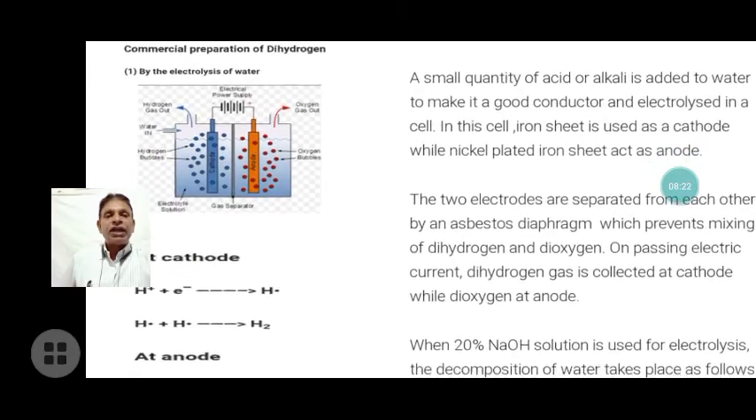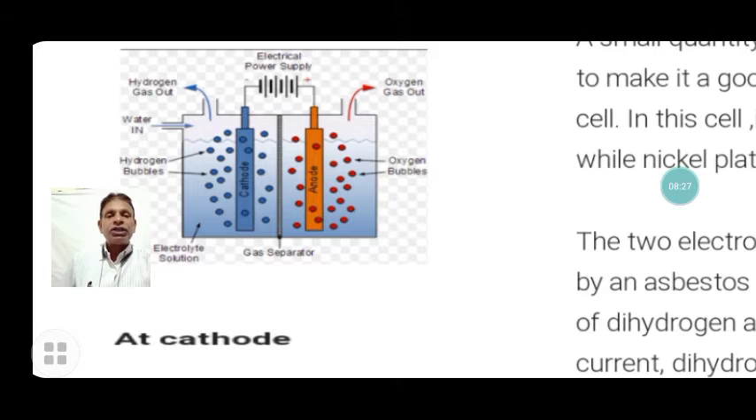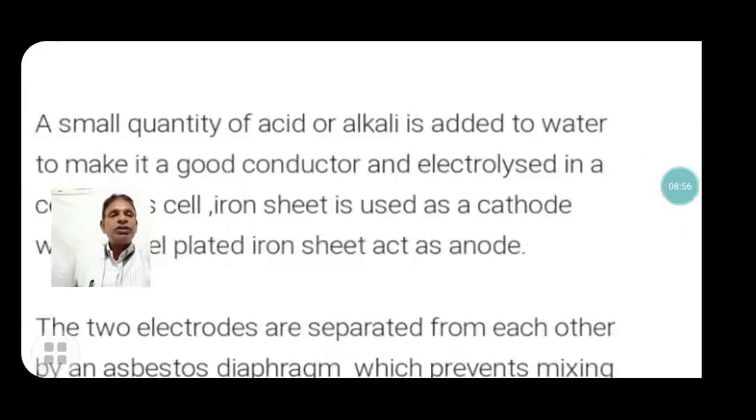Now, here is an advanced diagram for the electrolysis. Two electrodes are taken: one is iron, and one is nickel-coated iron. An asbestos separator is used here. When electricity is passed, hydrogen gas is evolved at the cathode, and oxygen is evolved at the anode, and the volume of hydrogen is double that of oxygen. It is given here in detail.